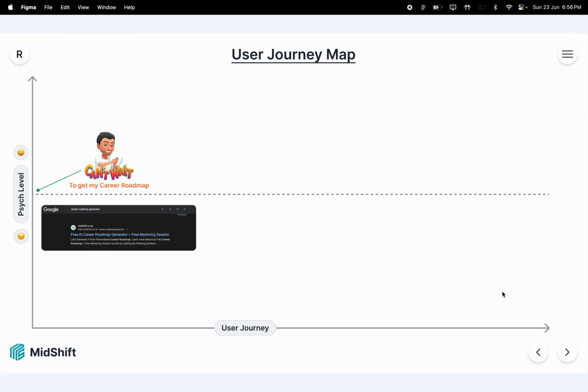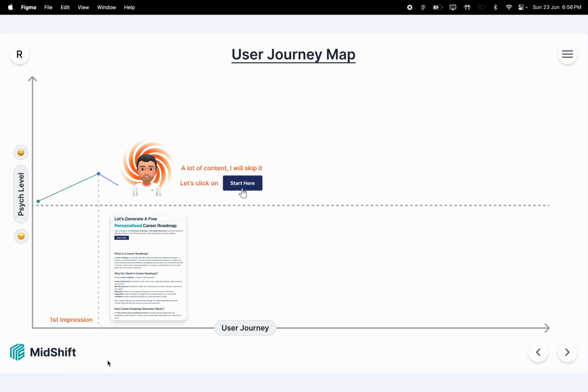On the y-axis we have the psychic level, which defines how frustrated or happy they are, and at the bottom we have the user journey. When I told these people that there is a free AI tool which will help them generate a roadmap, they were excited. When they clicked on Google and found it, they landed on the website. The first impression they got was that there was a lot of content. Even so, as the service is free, they were okay to click on the Start Here button.